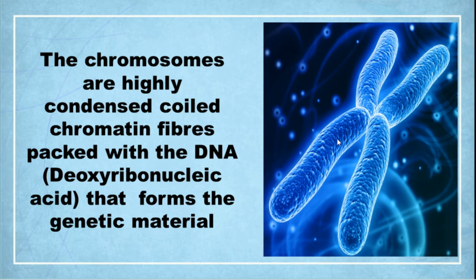The chromatin is composed of DNA, deoxyribonucleic acid, the short form of which is DNA.